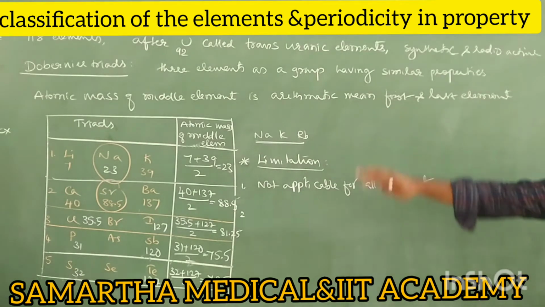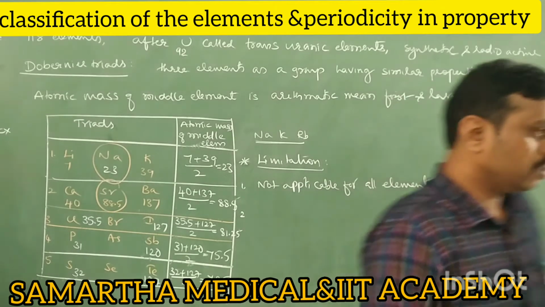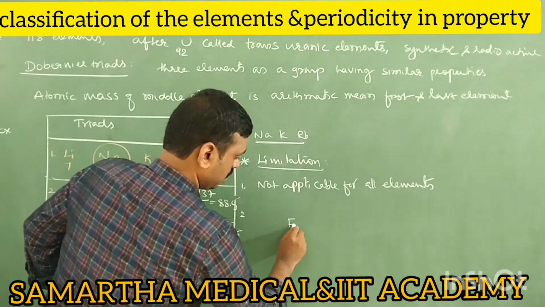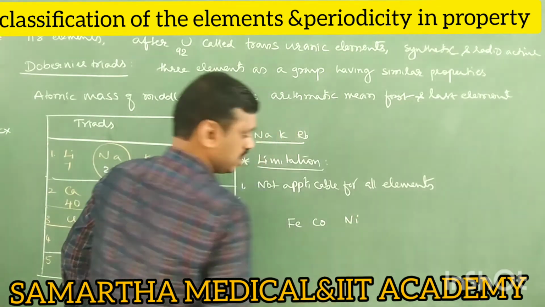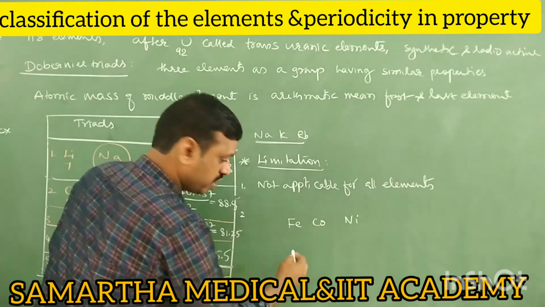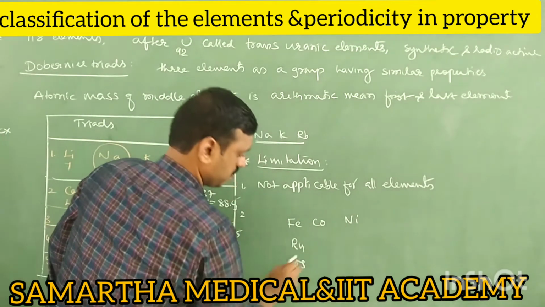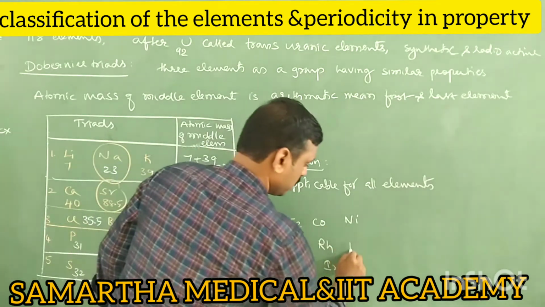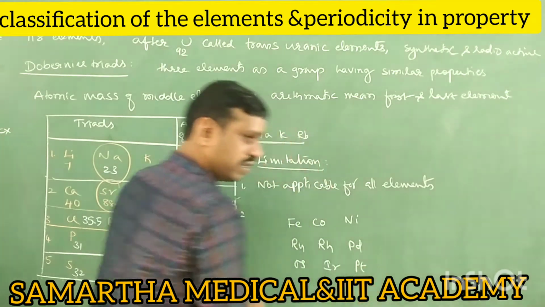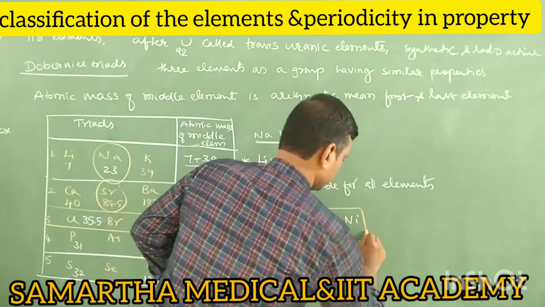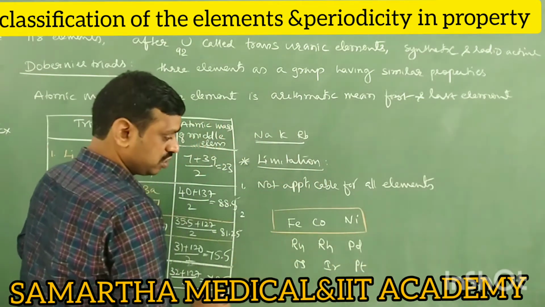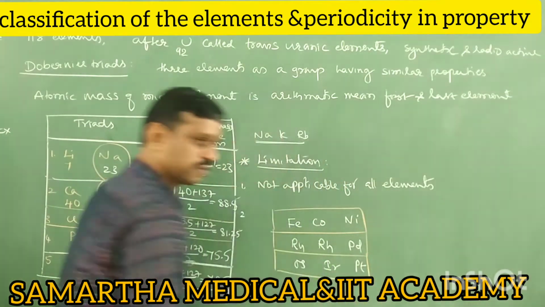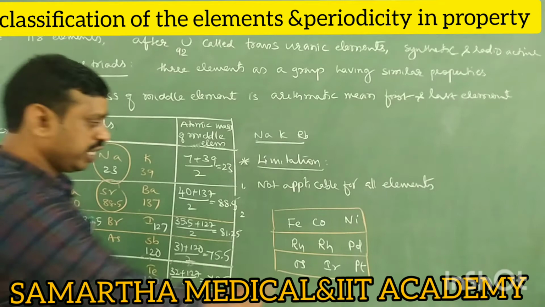Like these triads, we have transition triads also. You might have studied. Transition triads are iron, cobalt, nickel. It is one triad. Now below iron, what is the element? Ruthenium, rhodium, iridium. Next, nickel, palladium, platinum. Okay, so therefore this is one triad. It is called a transition triad. This is one more triad. It is also transition. There are 3 transition triads. Right? The periodic table contains 3 transition triads.